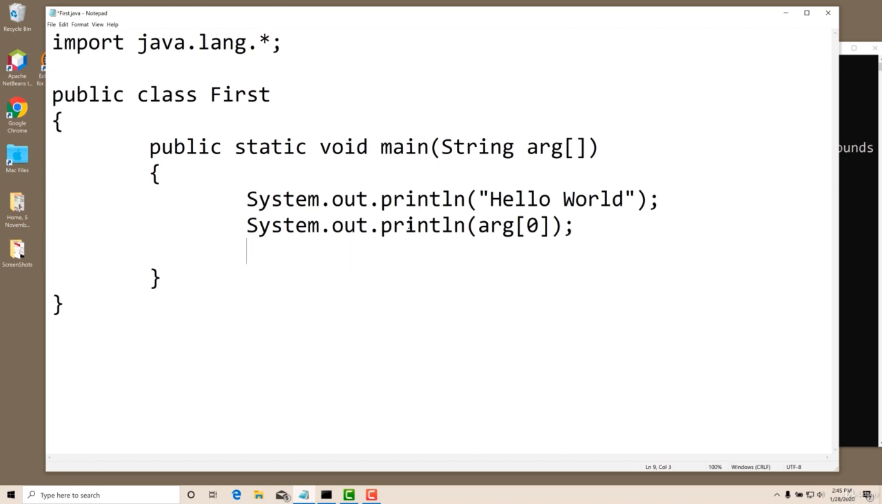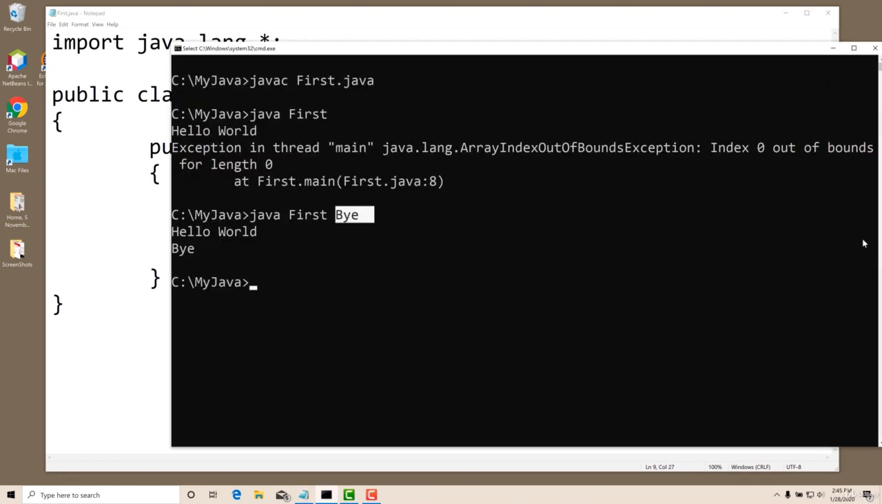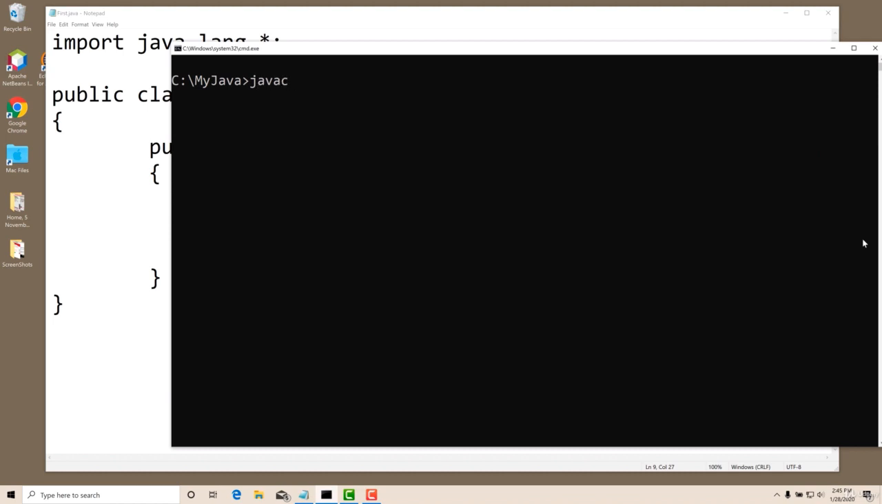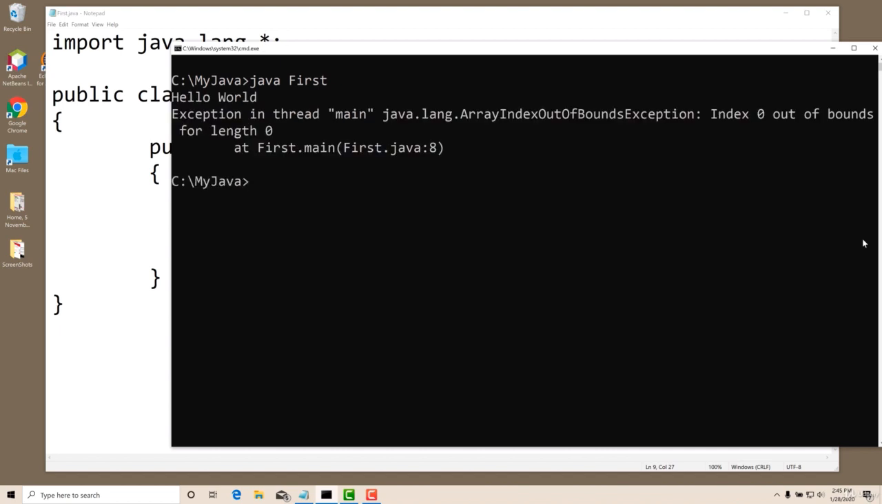Let us check. I will copy this one. I have copied this. Then I will say args of 1 also. Let us save it. Clear the screen. javac first.java. Compile. Clear the screen. Run java first. Oh, again I am getting an error message because I have not written anything. I must write now because I am reading the command line arguments.